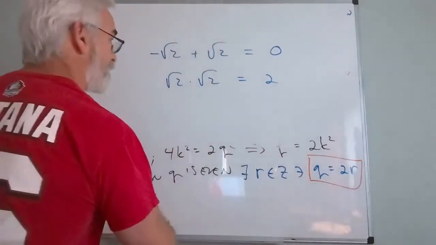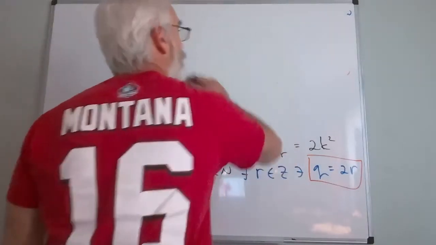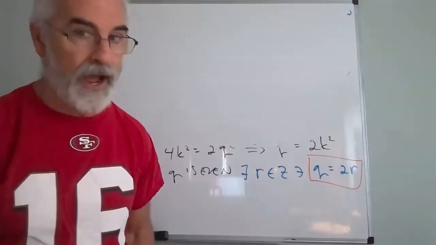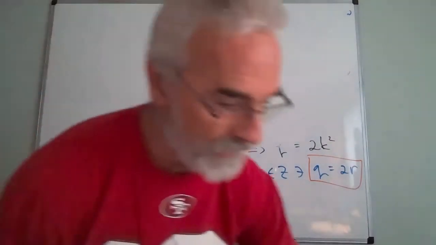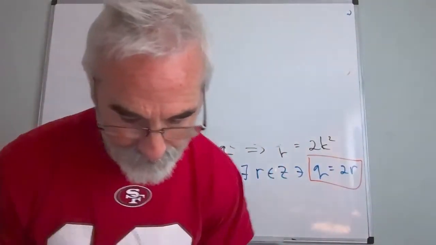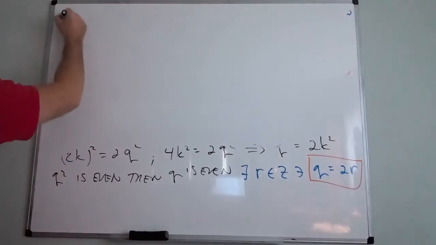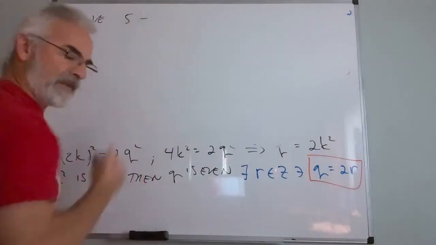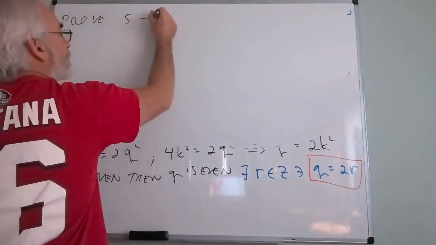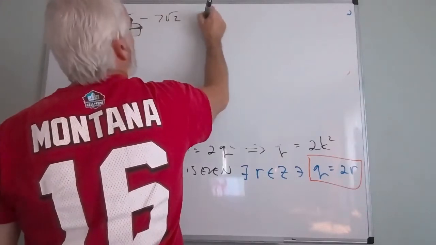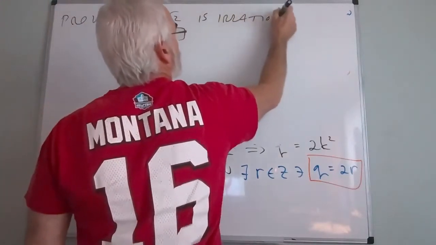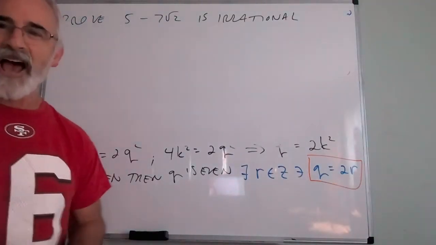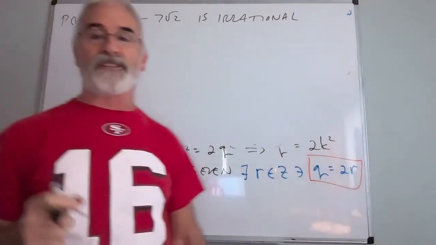Therefore, I cannot use the closure statements at all. I can only use the closure statements with integers and now with rational numbers, but not with irrationals, because it's not necessarily true. So let's do an example. I want to prove that 5 minus 7 root 2 is irrational. Well, I think we all believe it is. I don't think anybody has difficulty believing this is irrational, but I need to prove it.